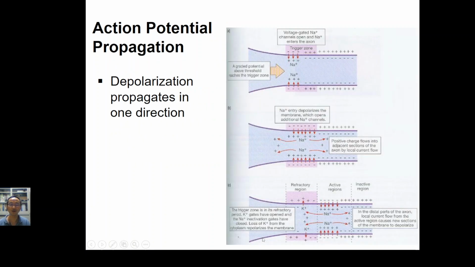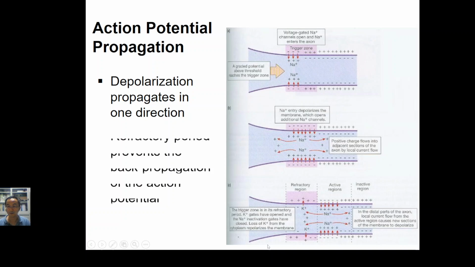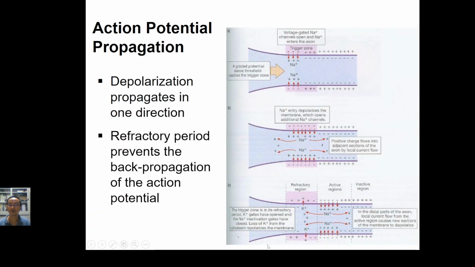Okay, so right now I will talk about how the action potential is propagated. Okay, so let me see here. You can see here, let's say in front of you is the nerve.